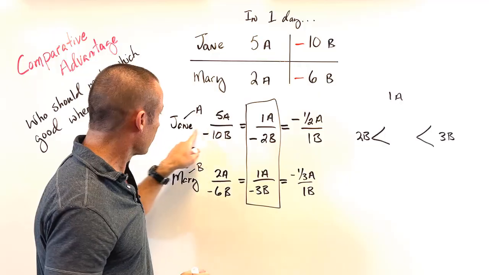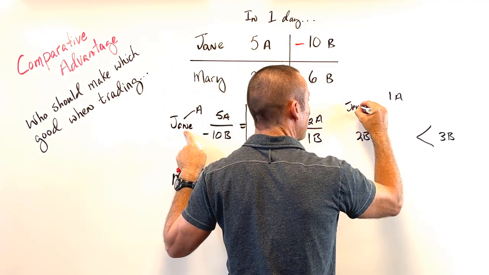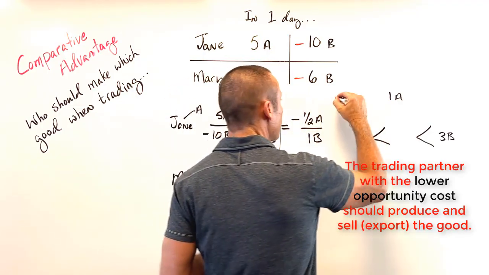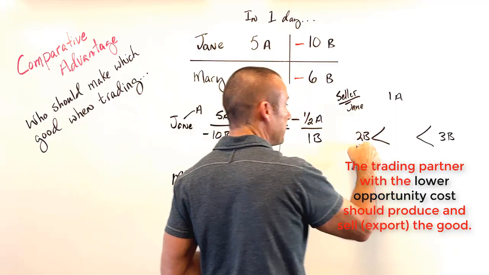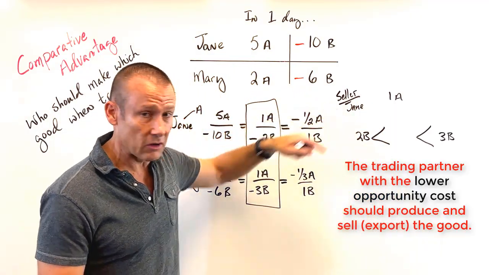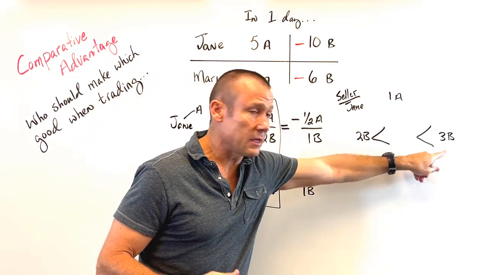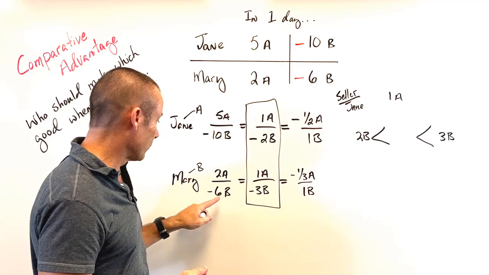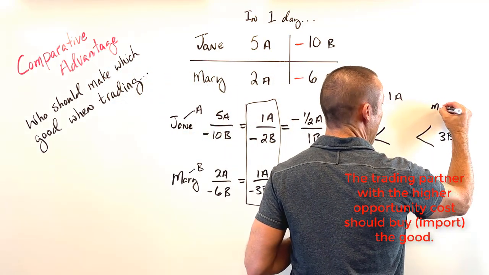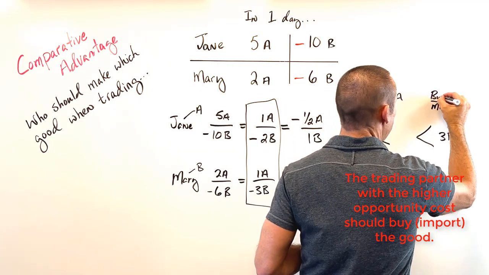Now the 2B is associated with Jane. It's the lower opportunity cost. Well, the person with the lower opportunity cost should produce the good and sell the good. So Jane is the seller, right? 2B is the lower one. 2B associated with Jane. Jane's going to be the seller because she has the comparative advantage in making A. 3B, the higher opportunity cost, is associated with Mary. It's associated with Mary, and the person with the higher opportunity cost should buy that good. So buyer.